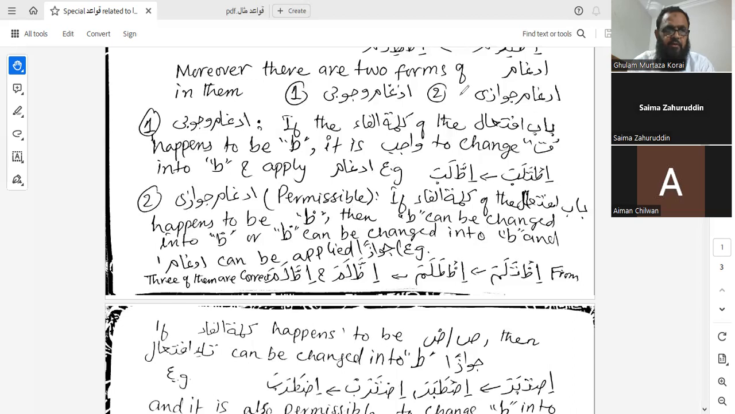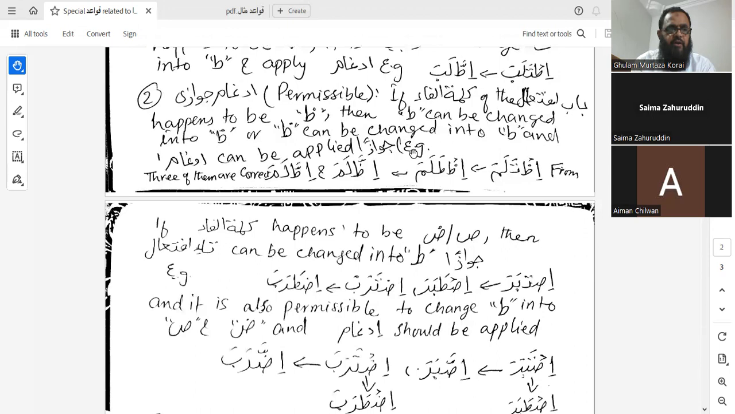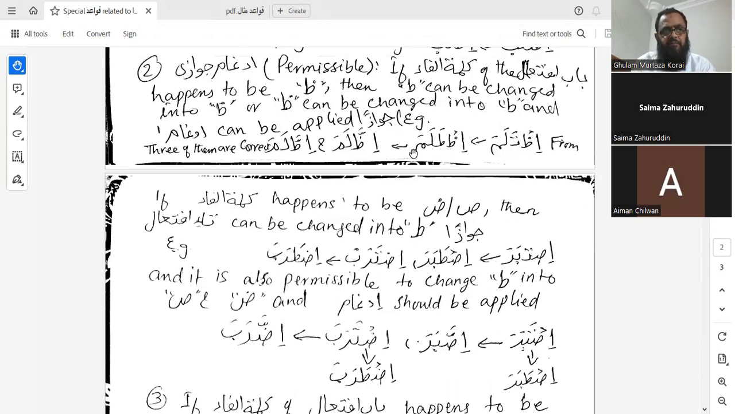Okay. Now idghamu jawazi. We need to understand what idghamu jawazi is. Permissible means either we can go for idgham or we can leave idgham as well. What does it say? If the kalimatul fa of the bab iftial happens to be wa, then the ta can be changed into wa, or wa can be changed into ta, and idgham can be applied jawazan.